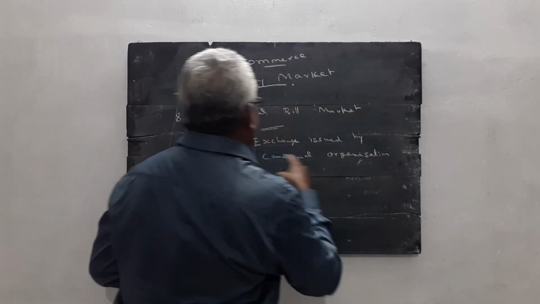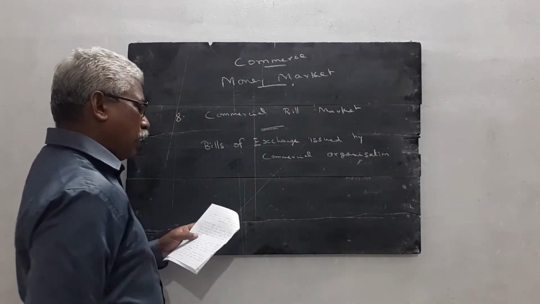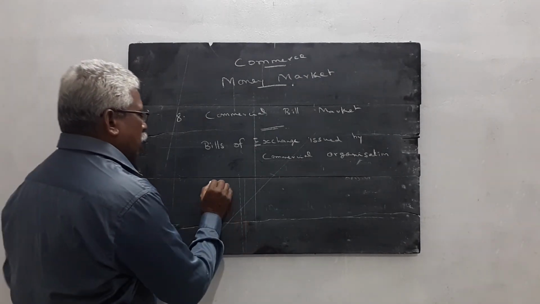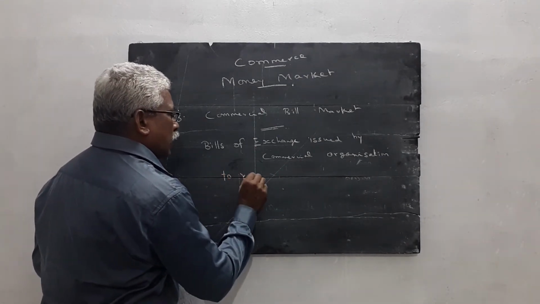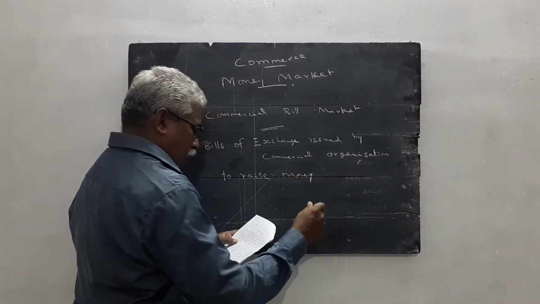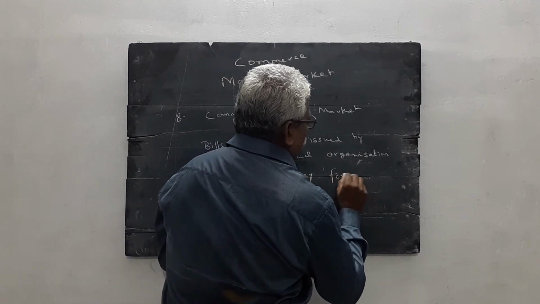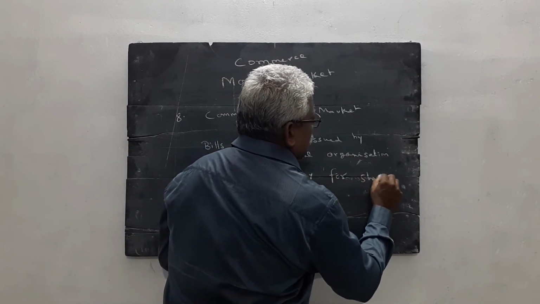What is the purpose of issuing the bills of exchange, or what is the purpose of issuing a commercial bill? To raise money for short-term needs.